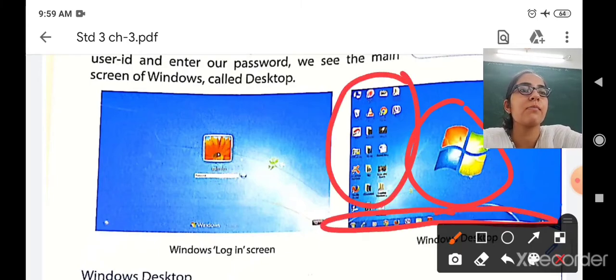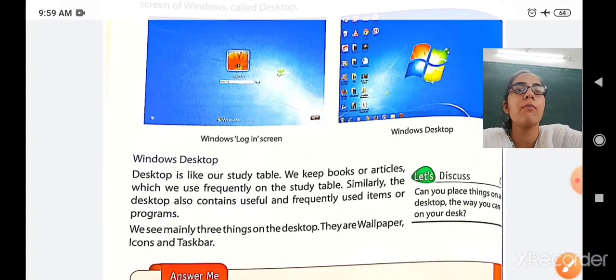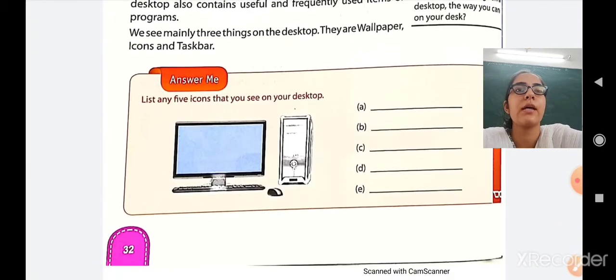Okay, so this is the taskbar where the start button is there, the files are there, the Google Chrome, Mozilla Firefox. Okay, so everything is there.